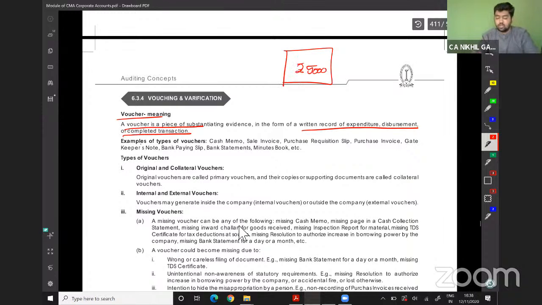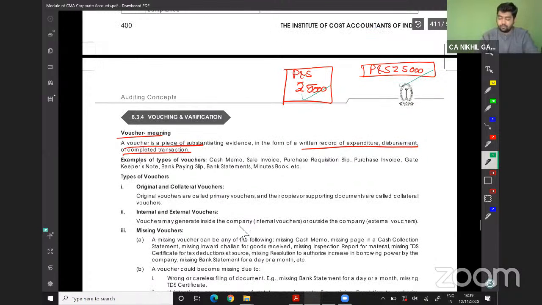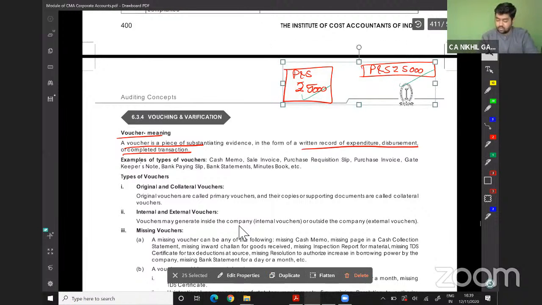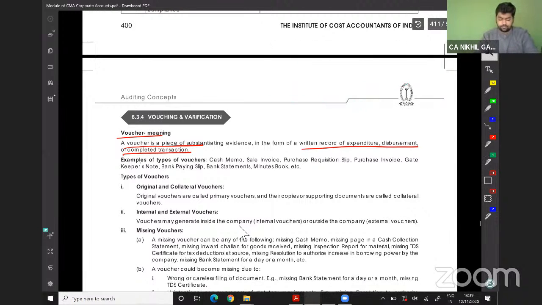So we will check, and there is an entry, a printing and stationery expense of 5,000, and this 5,000 is properly recorded or not. This is termed as vouching.